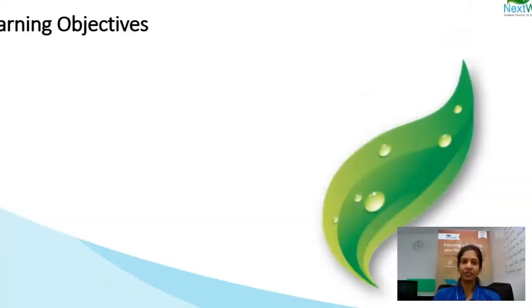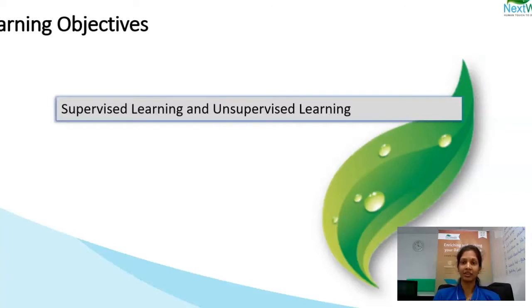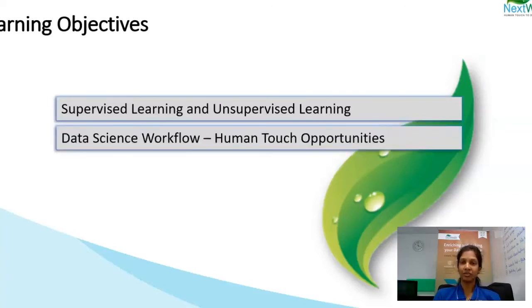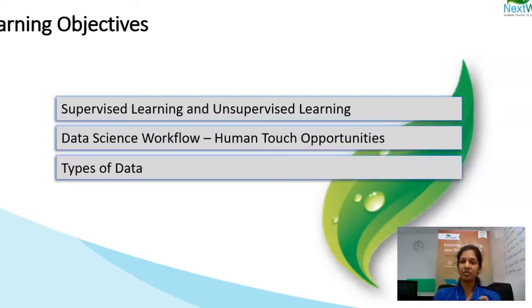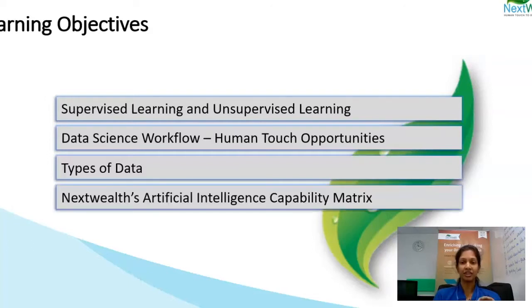Our learning objectives for this session include supervised and unsupervised learning, data science workflow, the human touch opportunities. Does it ring a bell? Yes, our tagline. Types of data and Nextwell's artificial intelligence capability matrix. By the end of this session, you will have a very good understanding of all of these topics. Most importantly, why are we learning all of these?